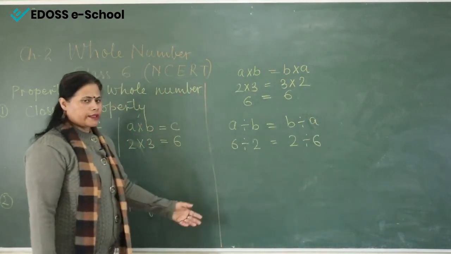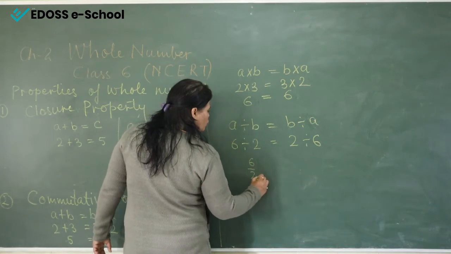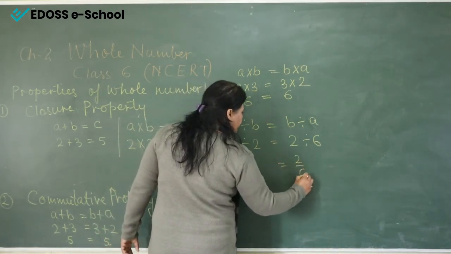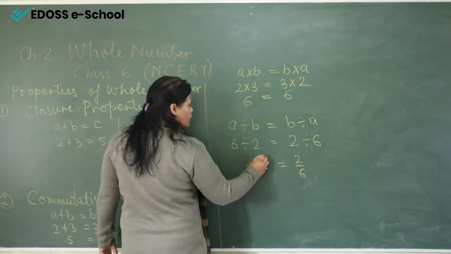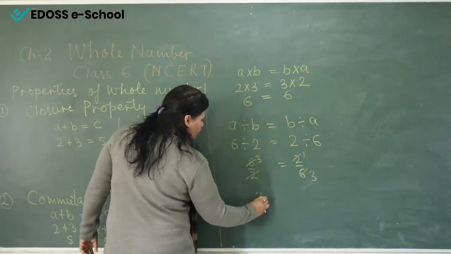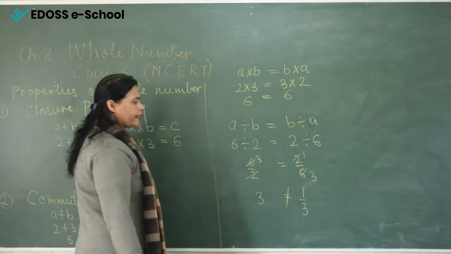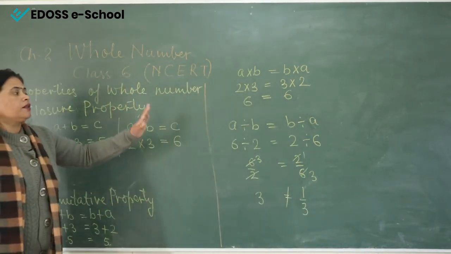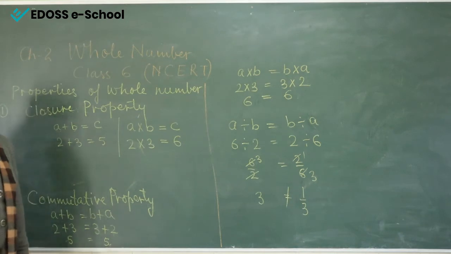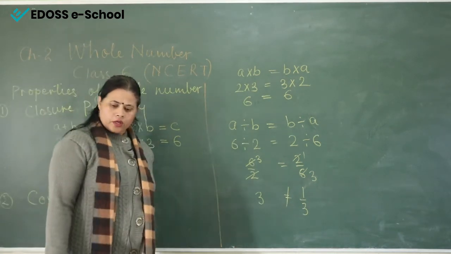Now see, what is the answer? 6 upon 2 is 3, and 2 upon 6 is 1 upon 3. It means both the sides are unequal. It means this property is not followed by the division also, right class?